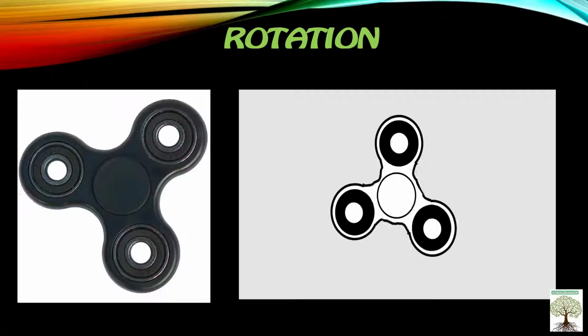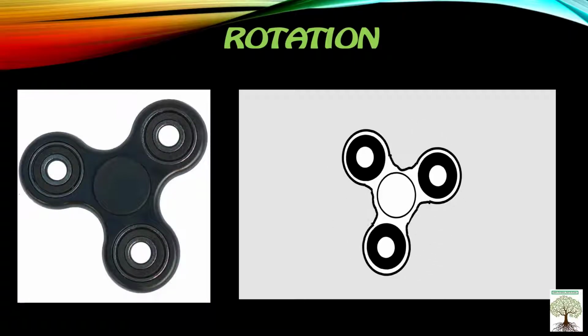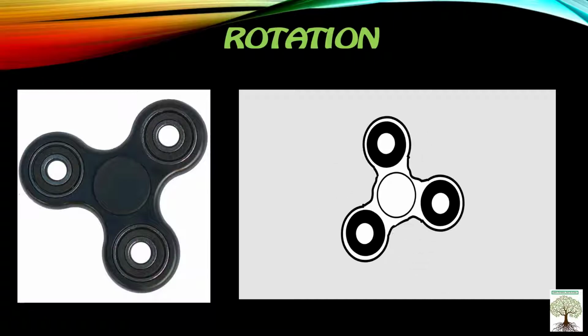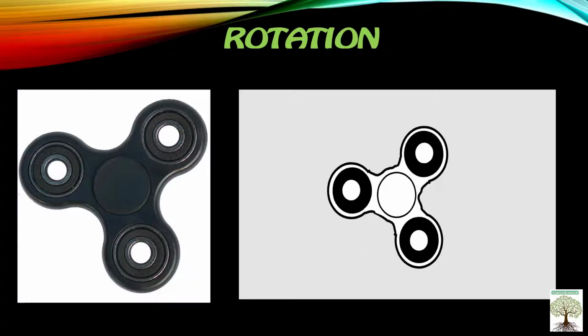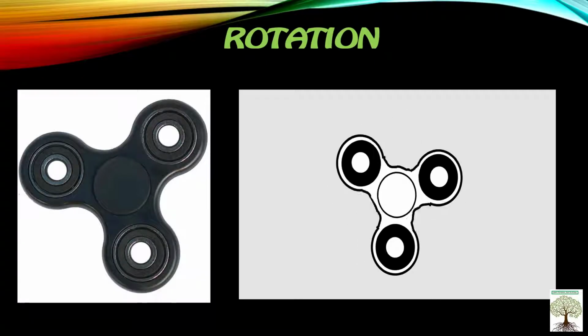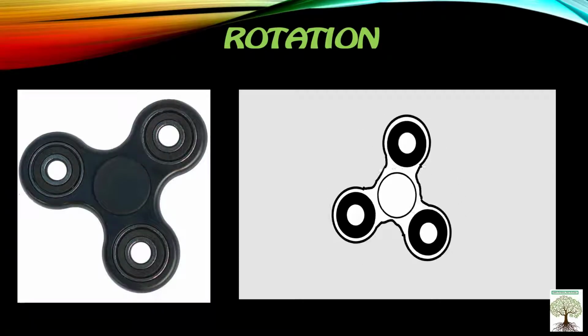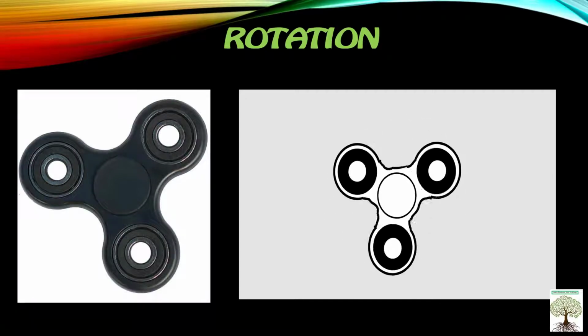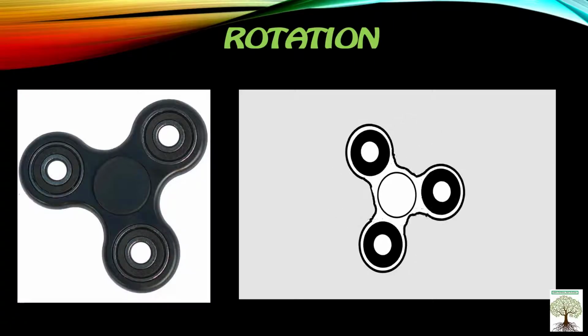What do you mean by rotation? Rotation occurs when something turns or spins around a point located at its center. So this fidget spinner is rotating around a point located at its center, right? This is called rotation. It is not changing its place, but it is rotating on the same place or spinning on the same place.